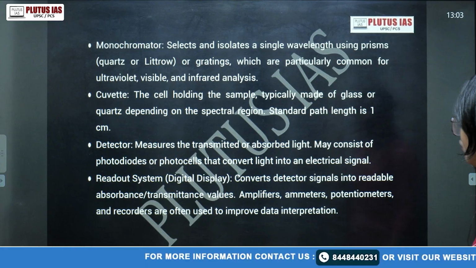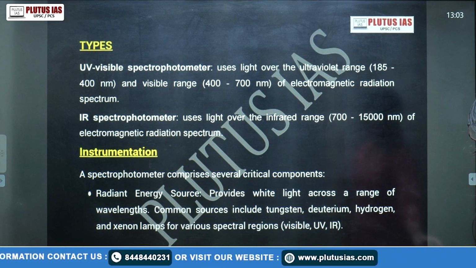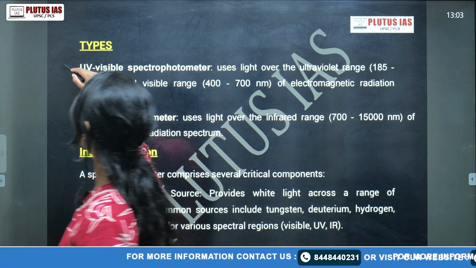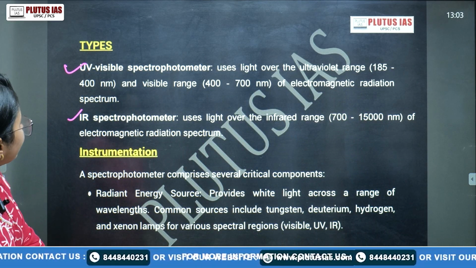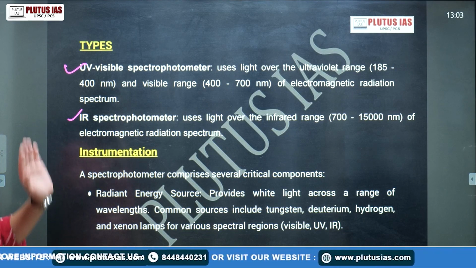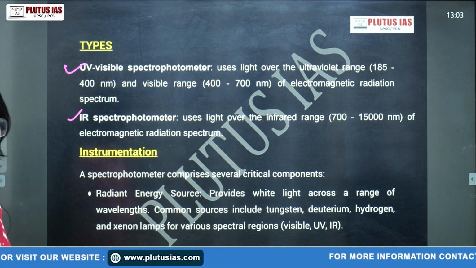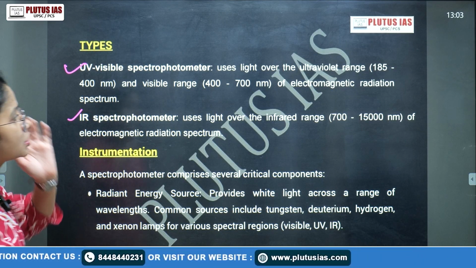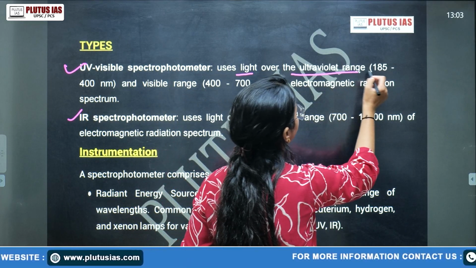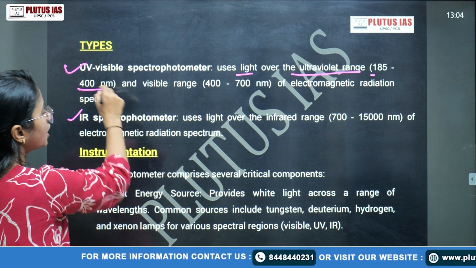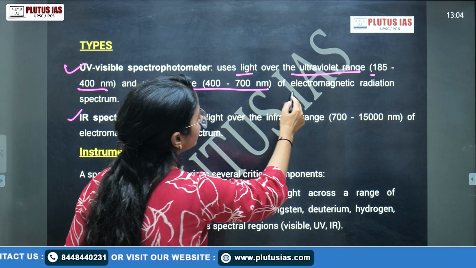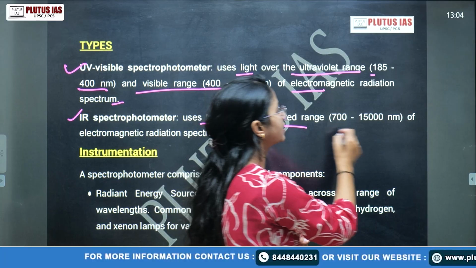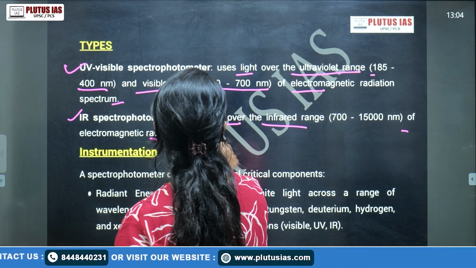Now we have seen the basis of spectrophotometry. What are the types of spectrophotometry? There are mainly two types. The first is UV, the ultraviolet-visible spectrophotometer, and the second is the IR spectrophotometer. These are used for different types of material. The UV spectrophotometer uses light over the ultraviolet range, 185 to 400 nanometer, and the visible range, 400 to 700 nanometer, of the electromagnetic radiation spectrum, while IR uses light over the infrared range of the electromagnetic radiation spectrum.